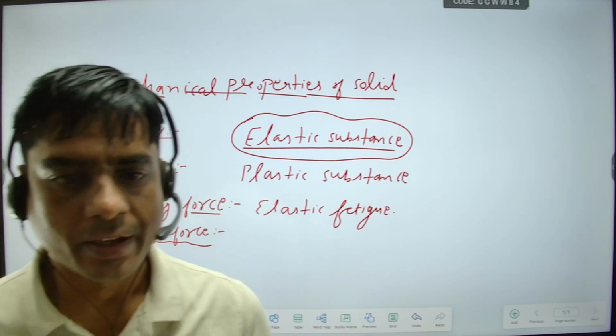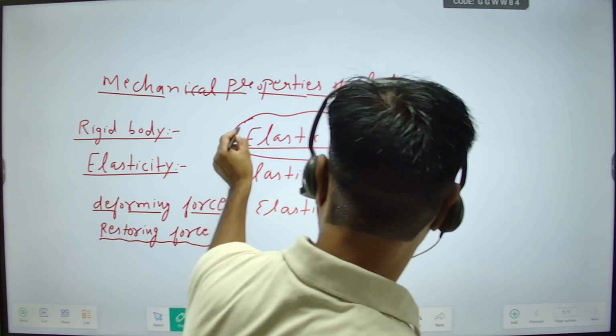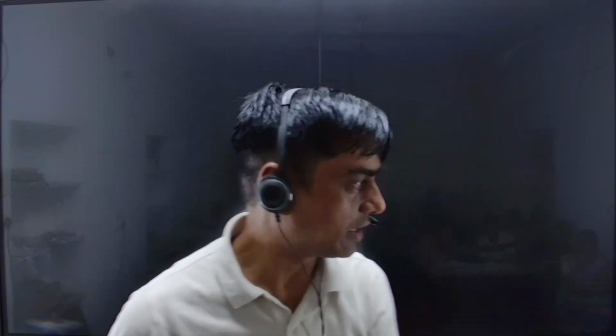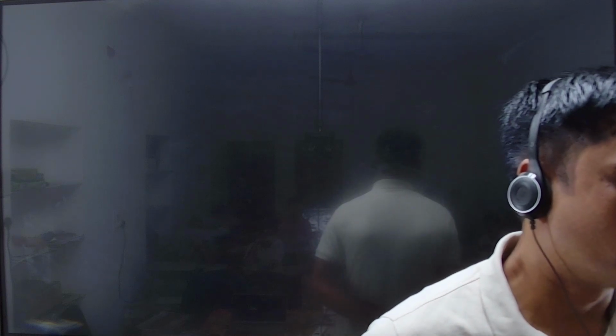Confirm? Now, one thing: when we change the shape of any elastic substance, it will not regain its original shape just after removal of the deforming force. It requires some time.